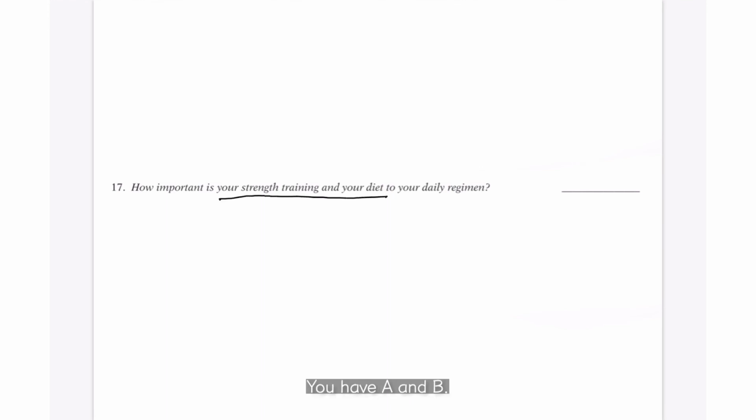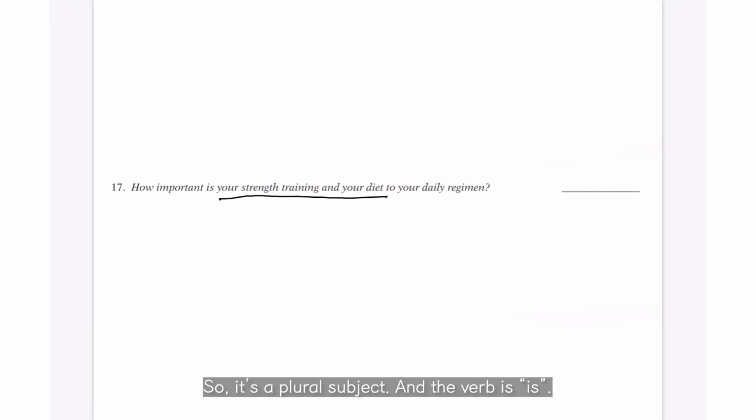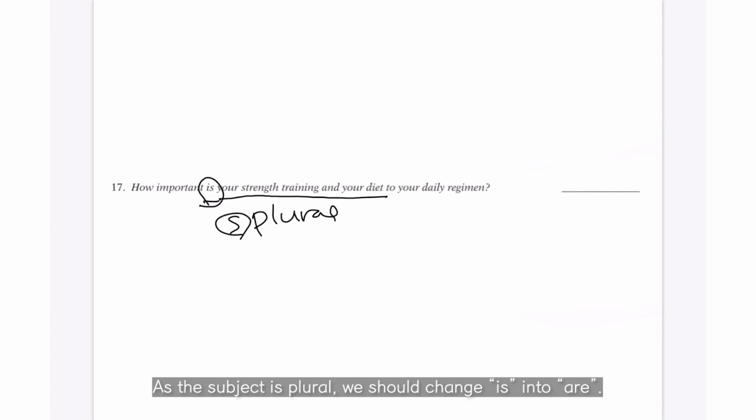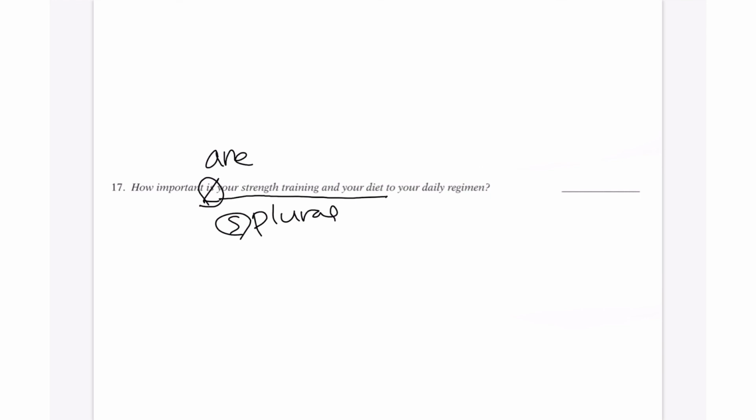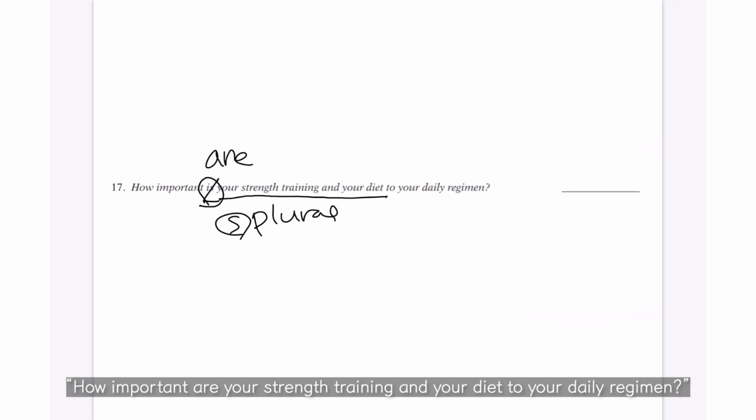So you have A and B, two things as a subject, so it's a plural subject. And the verb is is. As the subject is plural, we should change is into are. So the correct sentence will be, how important are your strength training and your diet to your daily regimen?